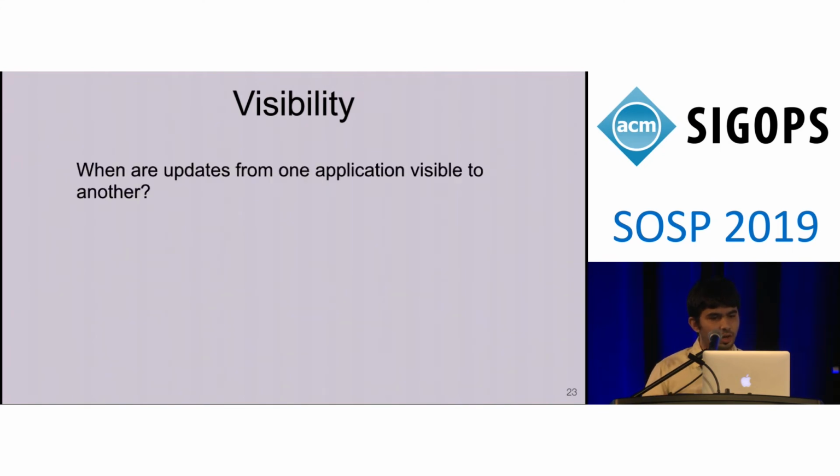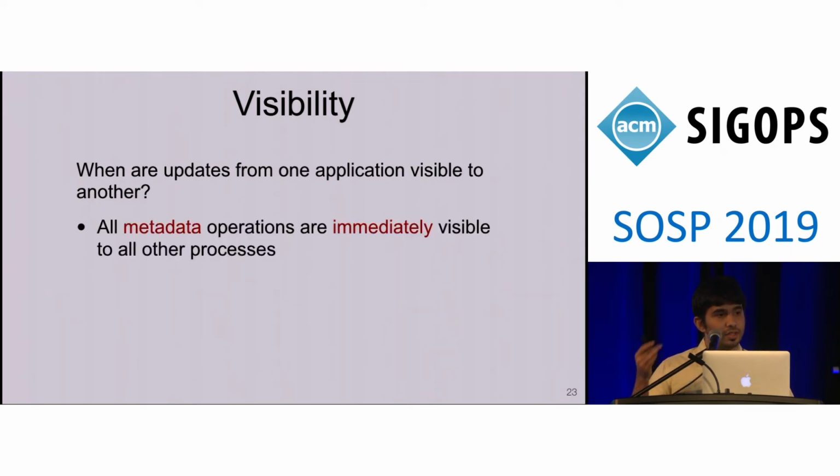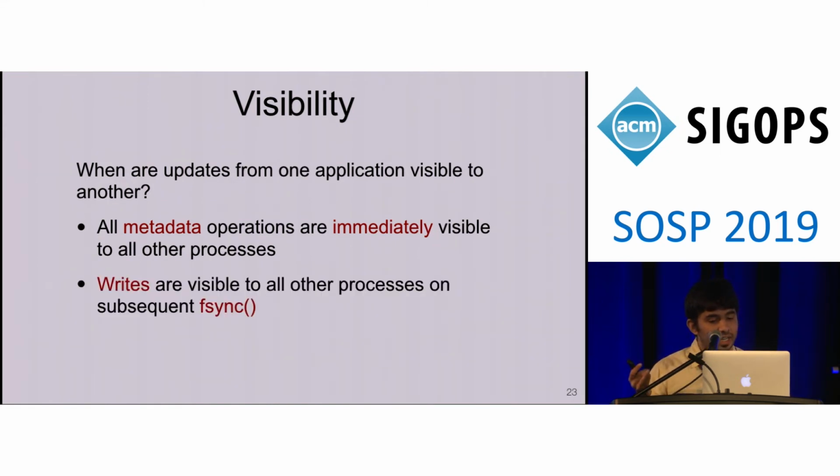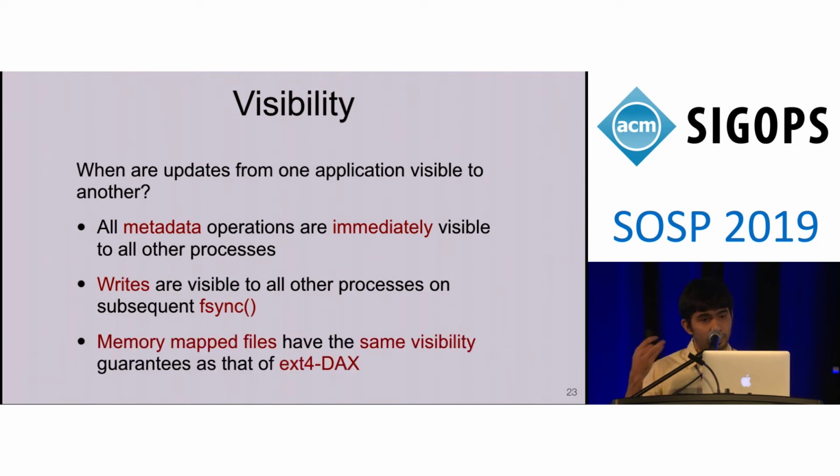This raises a question of when are updates from one application actually visible to another application? The answer to this is all metadata operations are immediately visible to all processes because we handle them through ext4 DAX. All writes are visible to all other processes on a subsequent fsync. So if you have multiple applications trying to access the same file concurrently, then you can use fsync in order to share the data. Furthermore, memory mapped files have the same visibility guarantees as that of ext4 DAX.